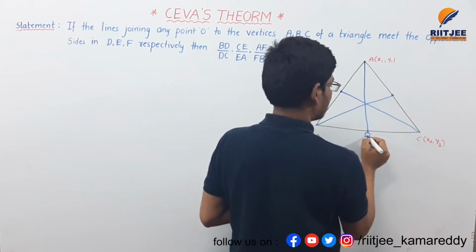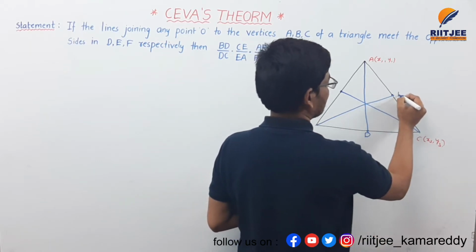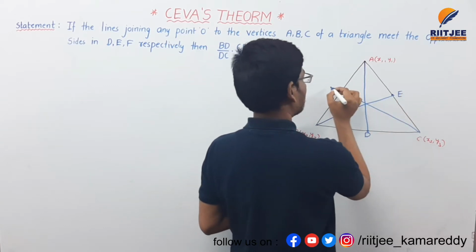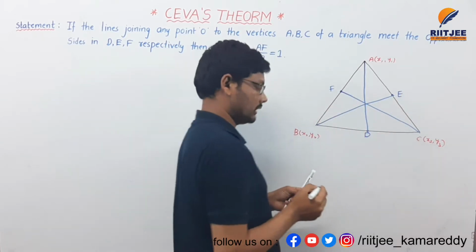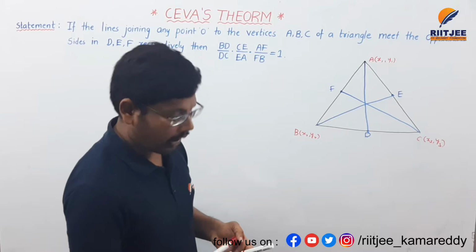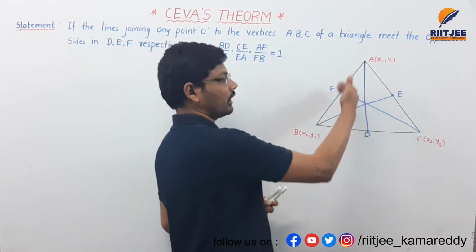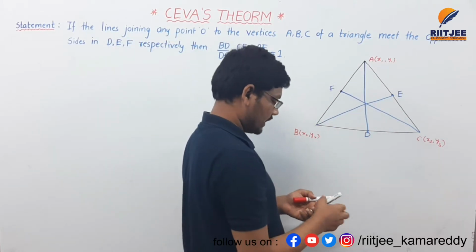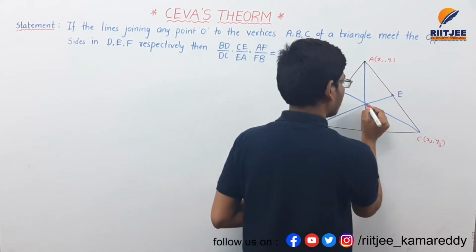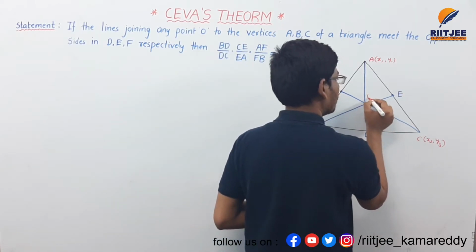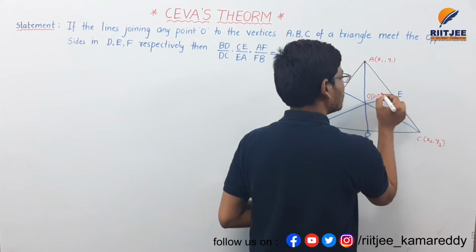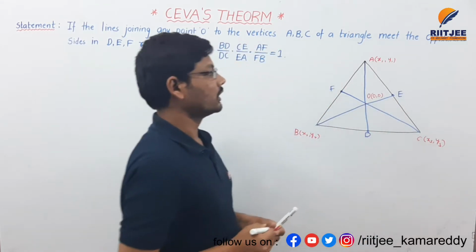This point is considered as D, this point as E, and this point as F. The point of intersection of these three lines I am taking as O, which is 0 comma 0.